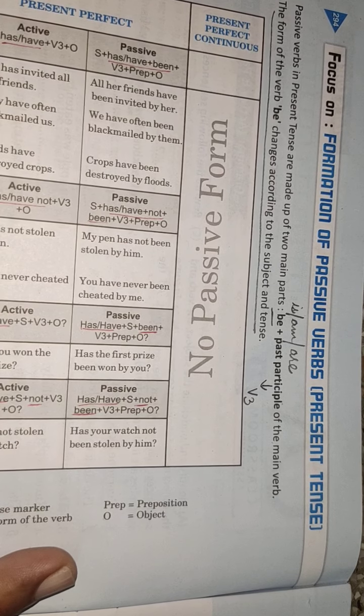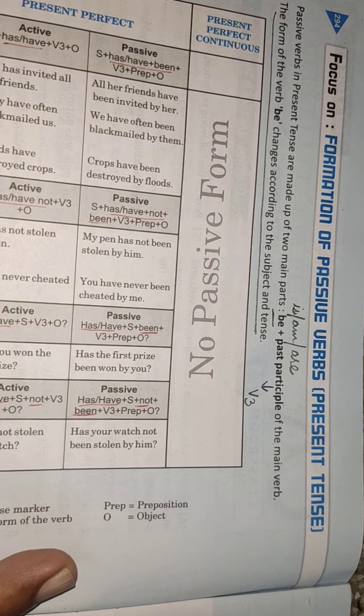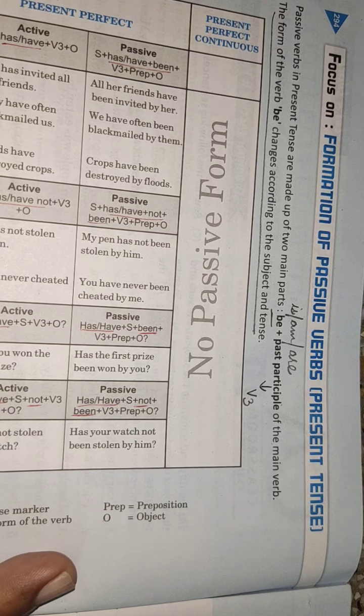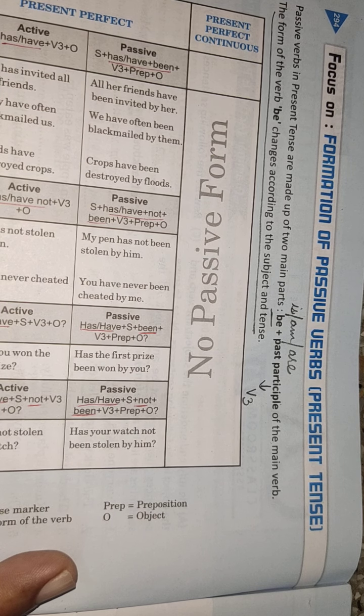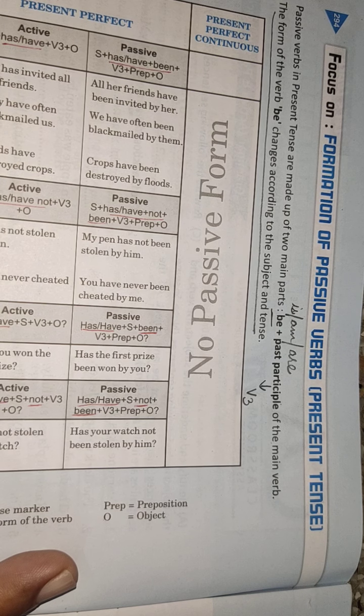Formation of passive verbs, present tense. Now as I said, tense does not change. What changes is the singular and plural verbs of that tense. You need to be familiar with what present tense verbs are. Present tense verbs are V1 with S or ES or without S or ES. Then the verbs are is, am, are. If you remember, verbs are is, am, are.